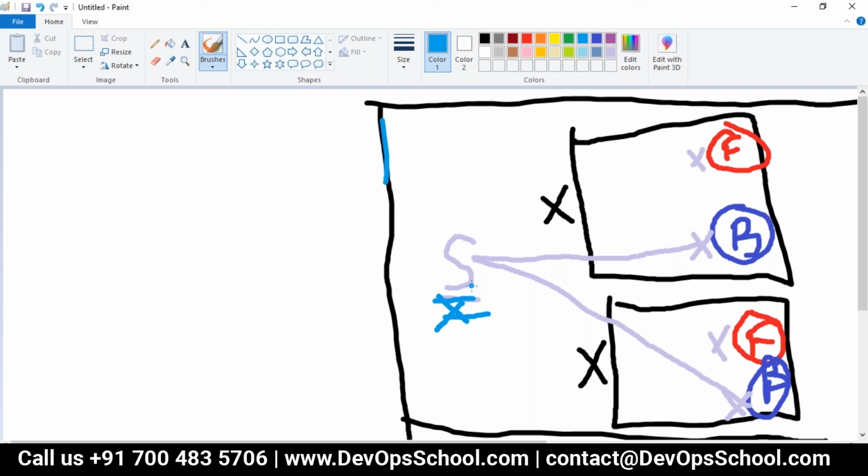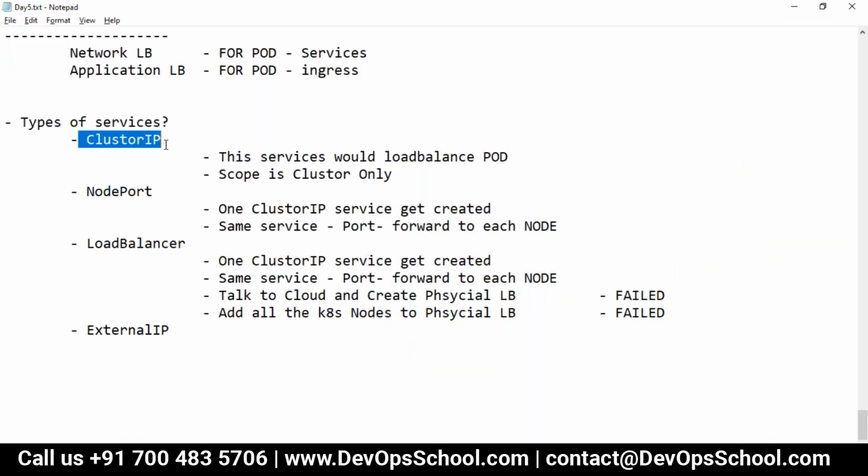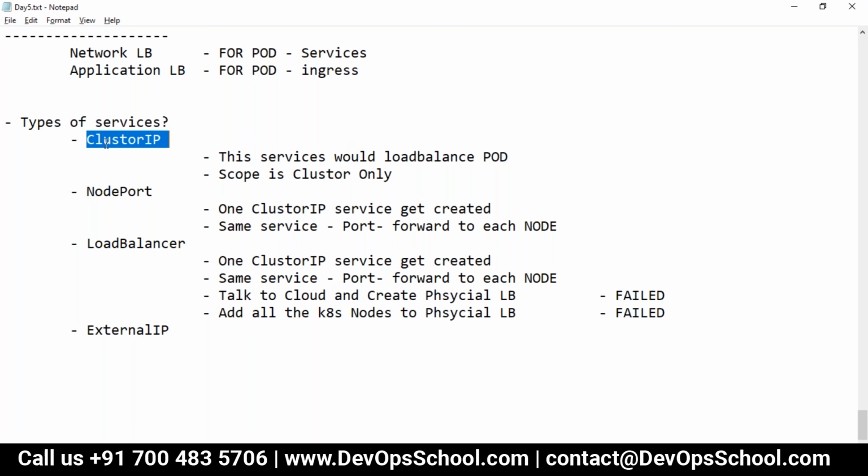Make sense? Okay. So guys, now the next question: this service that I created within a cluster, we call it a ClusterIP service. That's all. So what is a ClusterIP service?